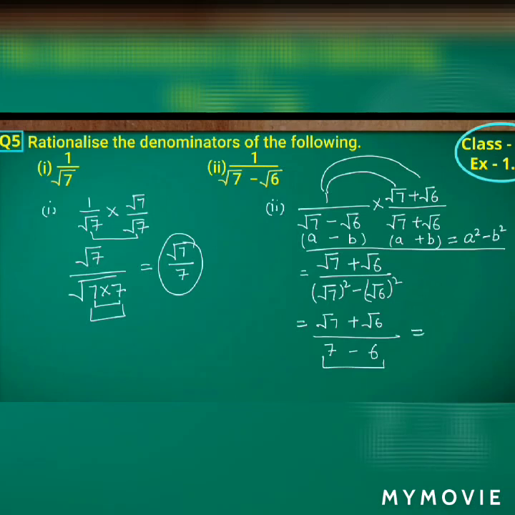So 7 minus 6 is what? 1. That is, the numerator will be same, root 7 plus root 6 by 1. Getting? So we can write it as root 7 plus root 6.